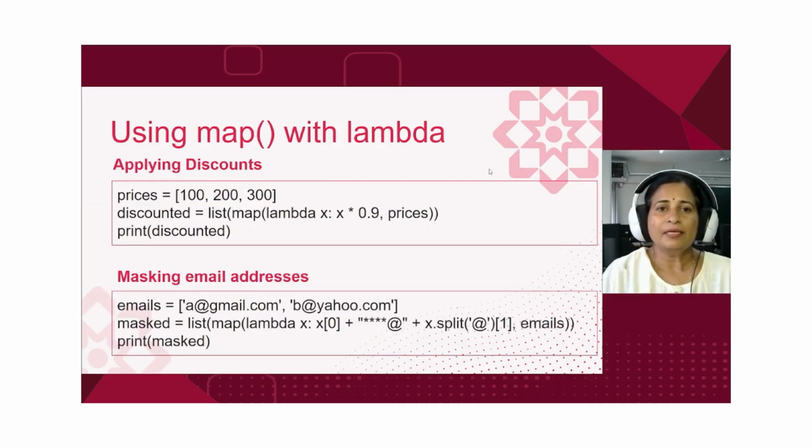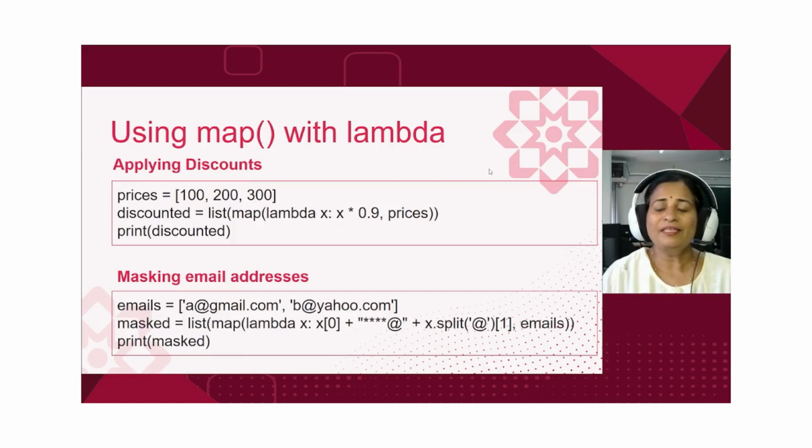Here you can see a couple of quick real world examples. First is applying discounts. Imagine there is a 10% discount on products. It's super easy to calculate the discounted prices with map. And next we have masking email addresses. With map and lambda, we can hide parts of the email for privacy all in one line of code. These examples show how map can simplify everyday tasks.